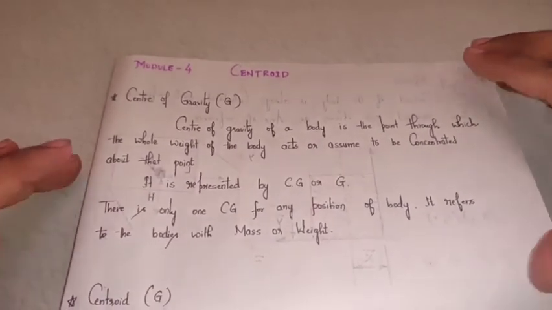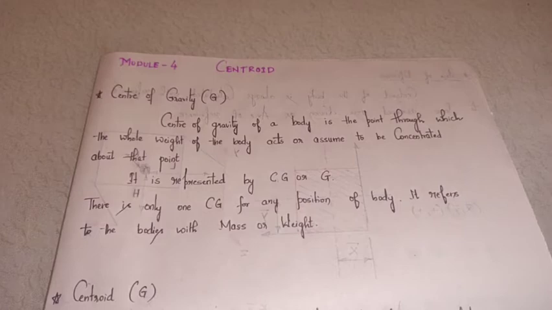This is Vidyasagar Mugi. Today I am going to discuss the fourth module, that is centroid. Before we start with what is centroid, let us understand what is center of gravity. Center of gravity is defined as a point through which the whole weight of the body acts or is assumed to be concentrated about that particular point.